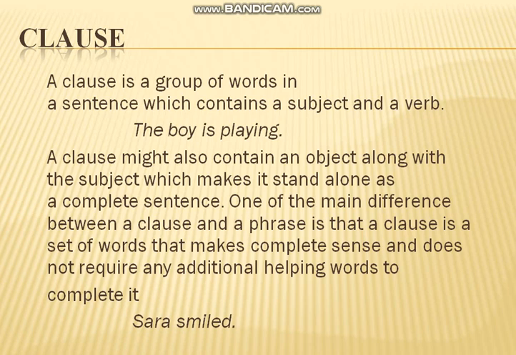So it can have an object, or maybe there is no object in it, but it is still a clause. An object is not necessary for a clause. Its definition is just that it is a group of words which contains a subject and a verb.